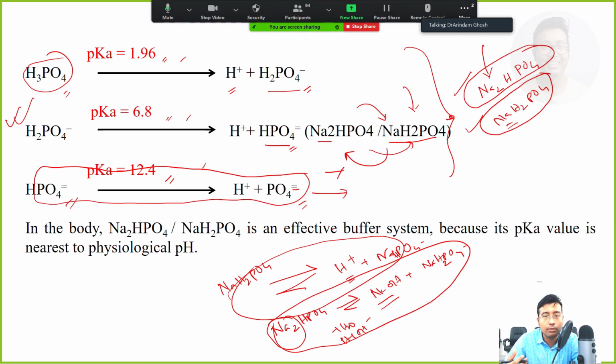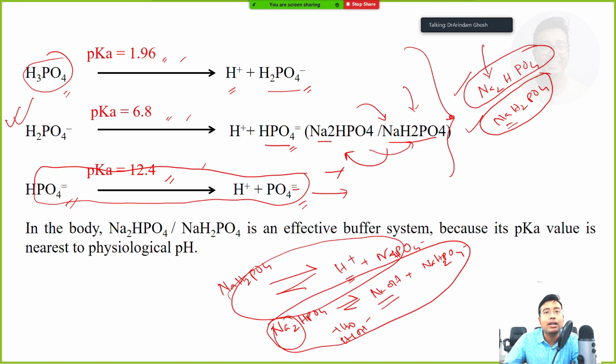What are the two sodium salts? Number one, disodium hydrogen phosphate, which acts as a base, and sodium dihydrogen phosphate, which acts as an acid. Why? Because this dihydrogen salt can donate a proton to form disodium hydrogen phosphate, and this disodium salt can accept a proton, thus becoming sodium dihydrogen phosphate.